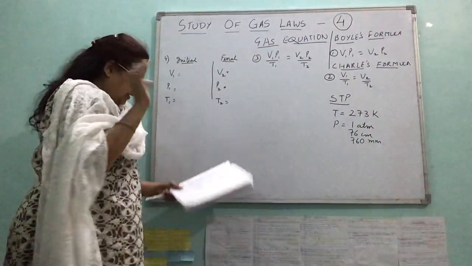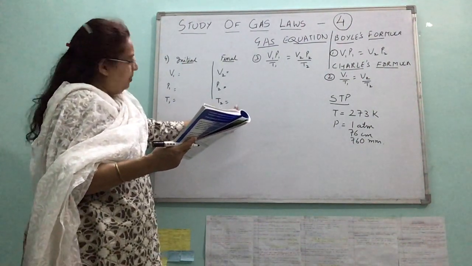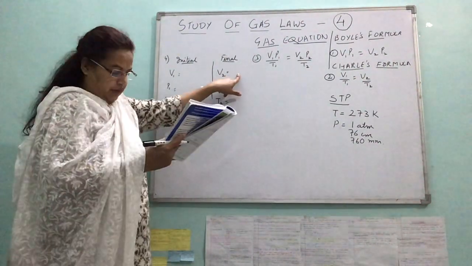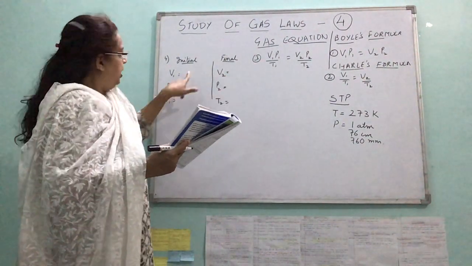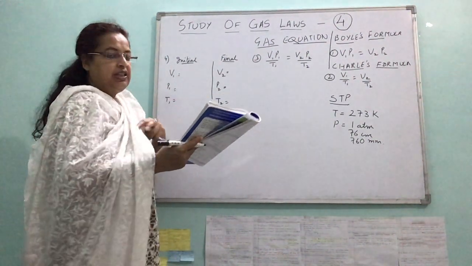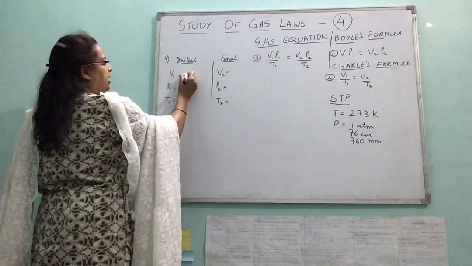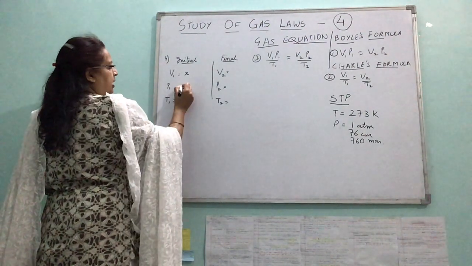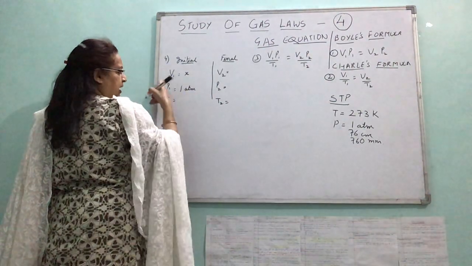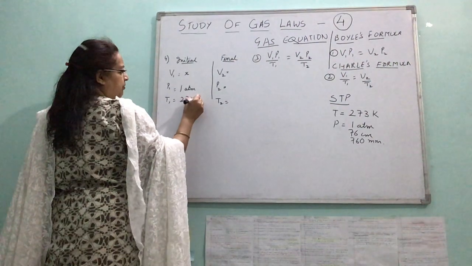So once again I read, what temperature would be necessary to double the volume of gas? Whatever is the initial volume, this should be doubled. Initially at STP, this is standard temperature and pressure. If the pressure is decreased by 50%, well, I will take the initial volume to be X. Initial pressure 1 atmosphere, and STP I am taking. Temperature 273 Kelvin.